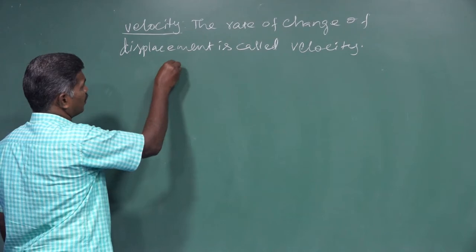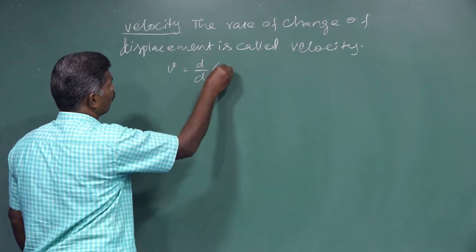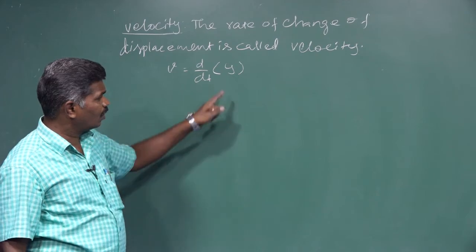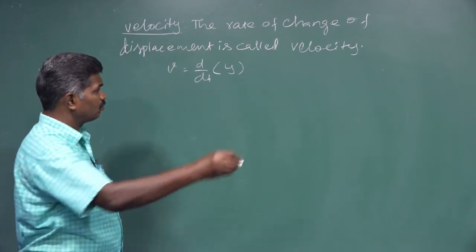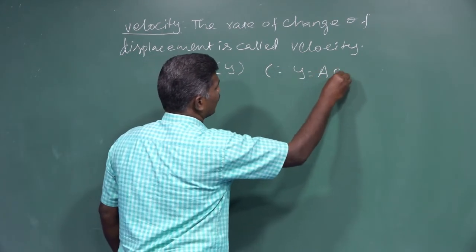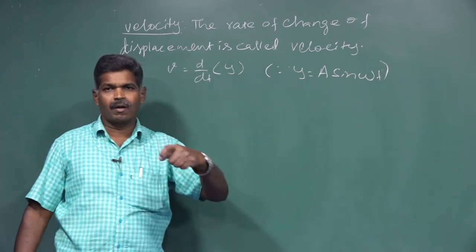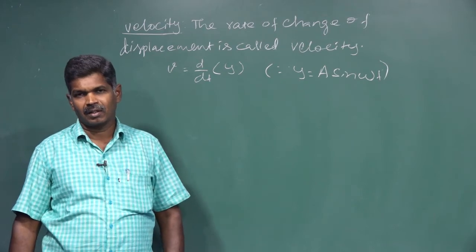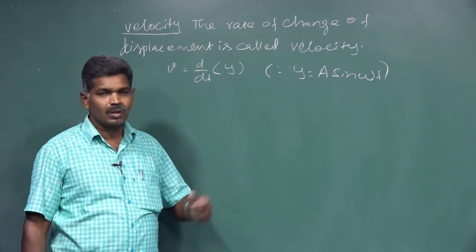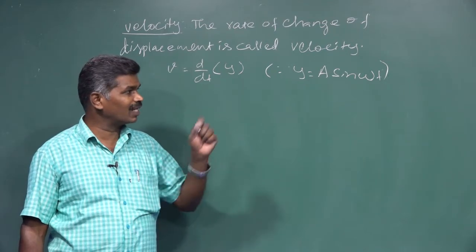So for that we take v is equal to d by dt of y, and we have the y value already expressed: y is equal to a sin omega t. A is nothing but the amplitude of that vibrating particle. In a simple harmonic motion, amplitude remains constant, and omega, the angular velocity, in a uniform circular motion also remains constant.